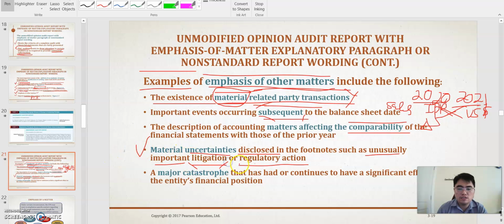All of the litigation that will affect the financial statement has to be stated in the audit opinion. And of course, the fifth is the obvious one. If there is a major catastrophe that will affect the entity, of course, you have to state it in the audit opinion, something like that.